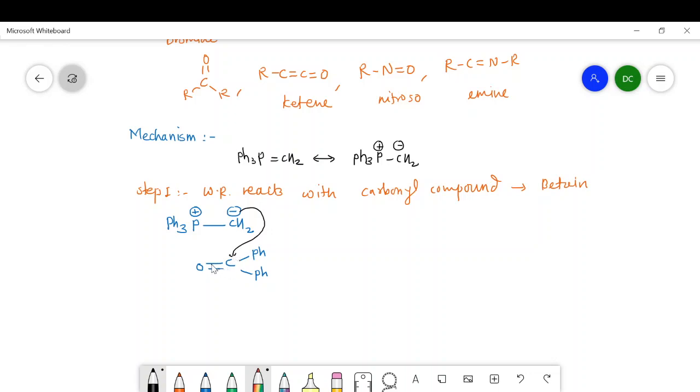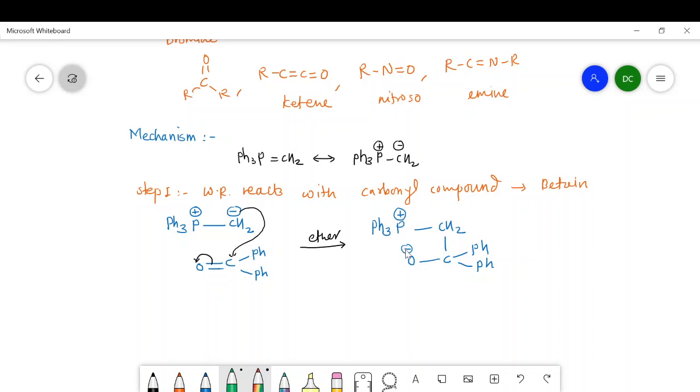Now it will form a negative charge on the oxygen, and it is giving a compound like this, or intermediate: Ph3P positive, then CH2, then here there is a presence of Ph, second Ph group, and here O minus. Now after looking at the structure of this intermediate, it is clear that there are two charges.